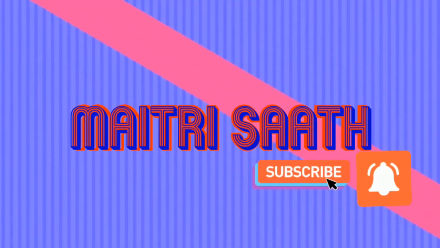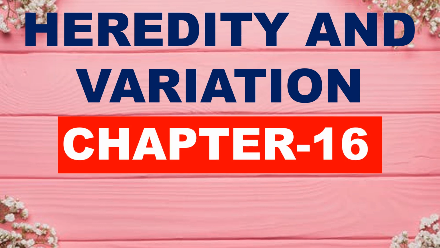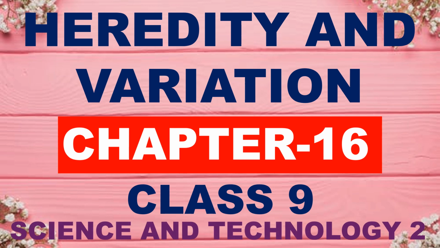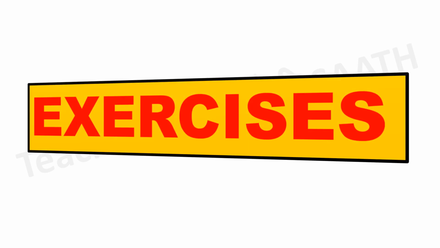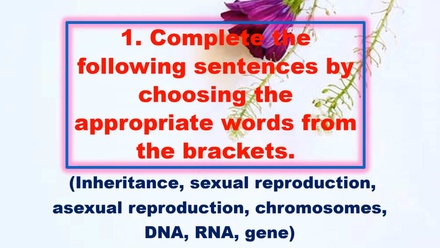Today we are learning the next topic: Heredity and Variation. Chapter 16, Class 9, Science and Technology Part 2. Exercises. Question 1. Complete the following sentences by choosing the appropriate words from the brackets. Words: inheritance, sexual reproduction, asexual reproduction, chromosomes, DNA, RNA, gene.